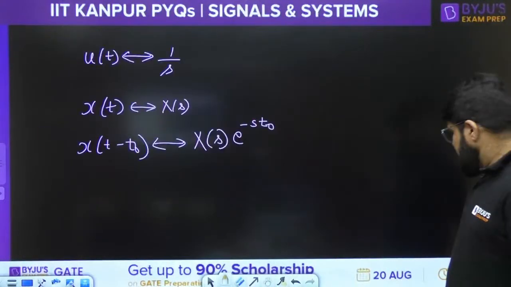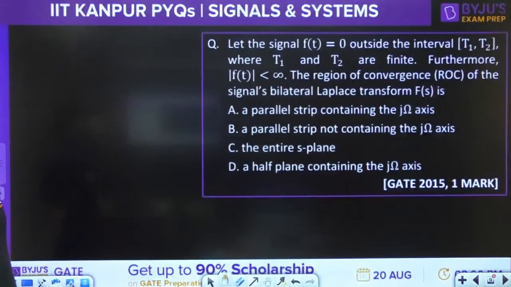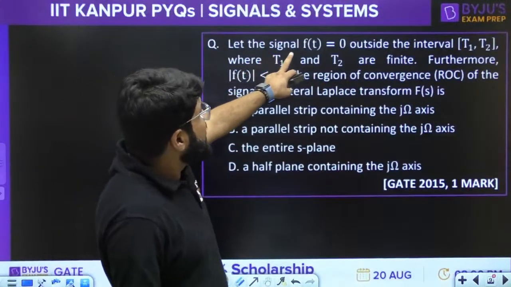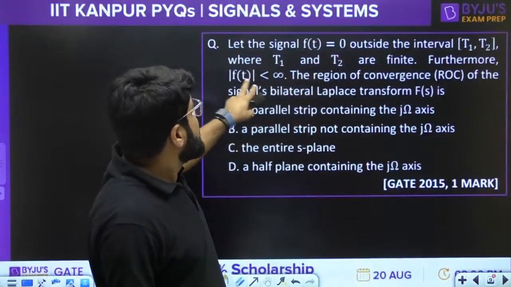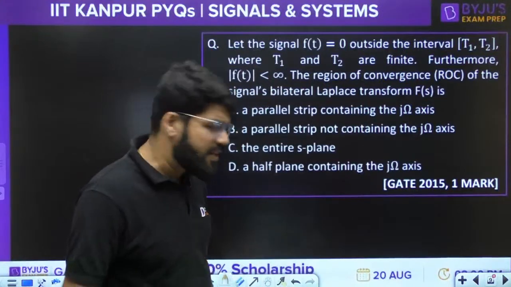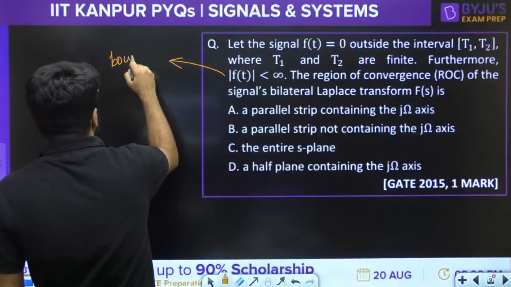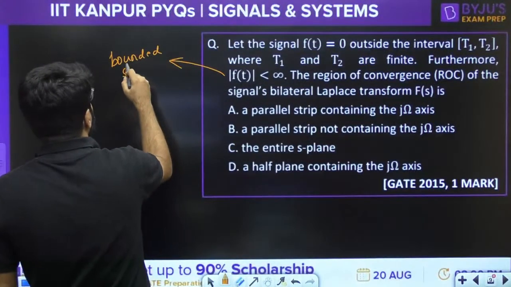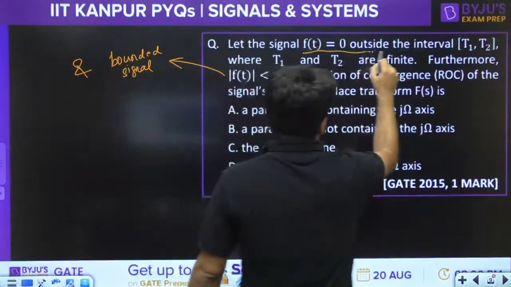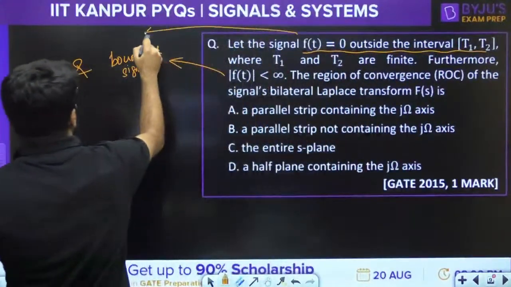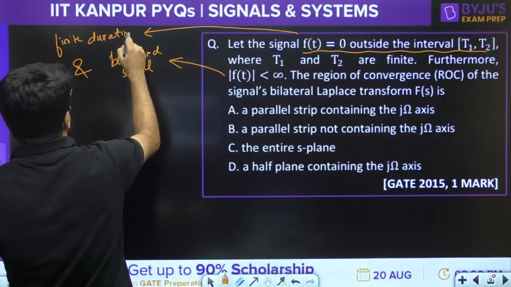Now some important points to be added here. Before I add them, have a look into this question. Let the signal ft equal to 0 outside the interval t1, t2, where t1 and t2 are finite. Furthermore, modulus of ft is less than infinity, that is ft is a bounded signal. That means all the values are finite, all the values are bounded. It is bounded and ft is equal to 0 outside a particular interval. So it is also of finite duration.